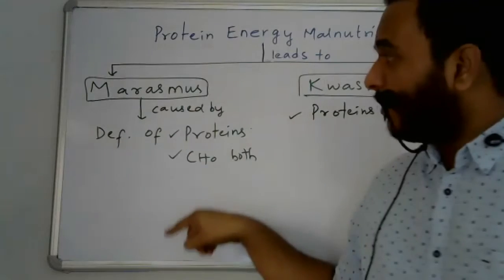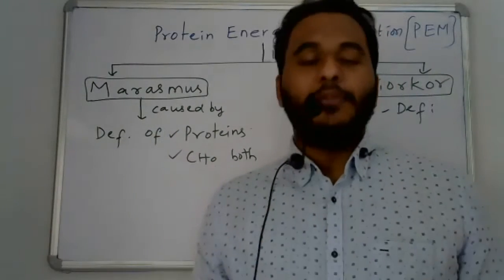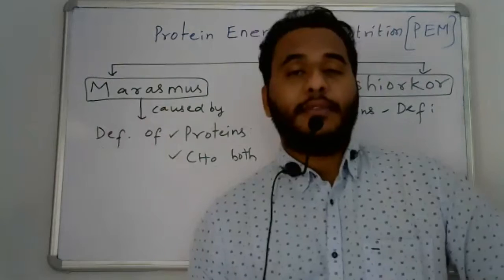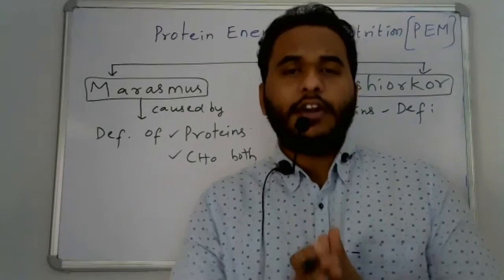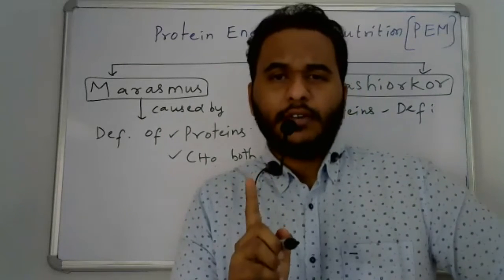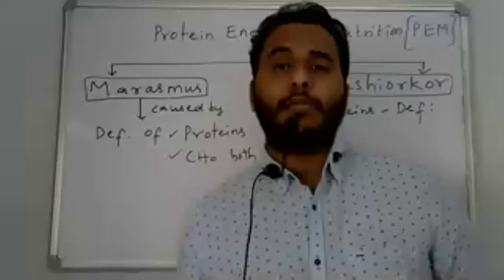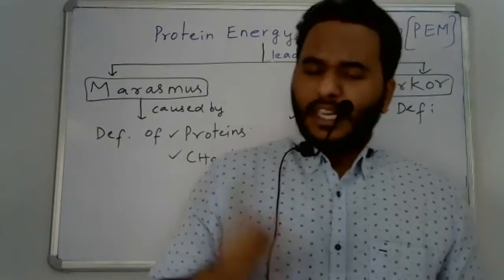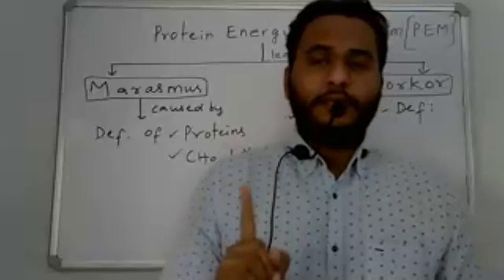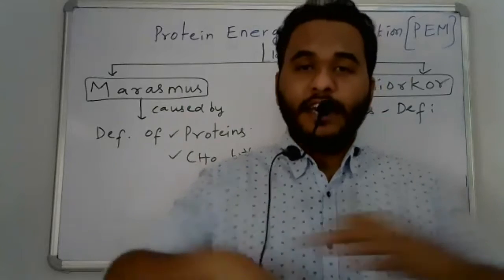Coming to marasmus, I did not tell you some symptoms of marasmus and kwashiorkor. In marasmus, the children will be very thin, and we can see the bones and count the number of bones on their body. Next, very thin limbs and dry, thin, wrinkled skin.